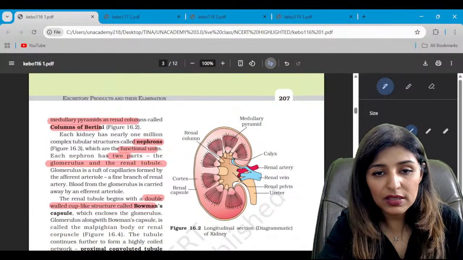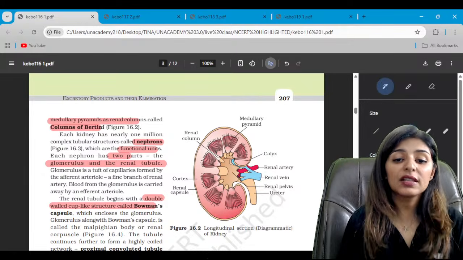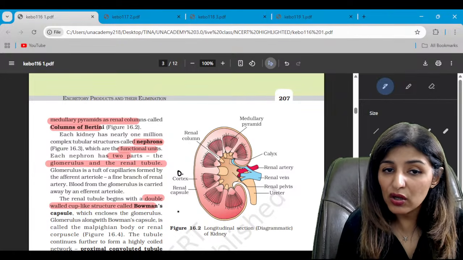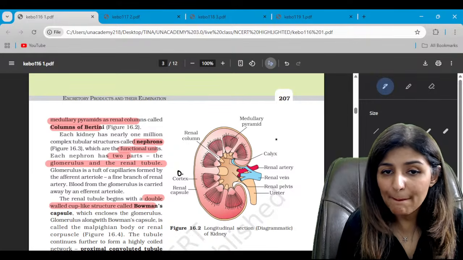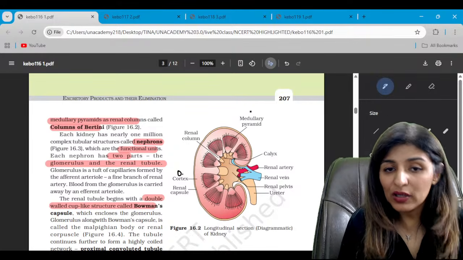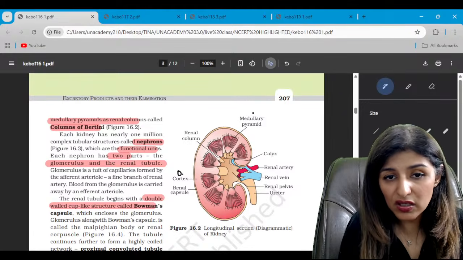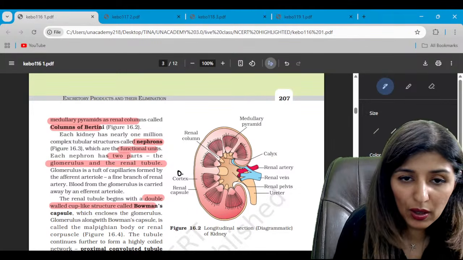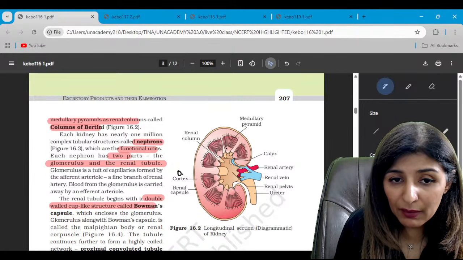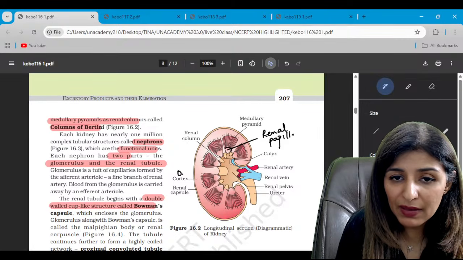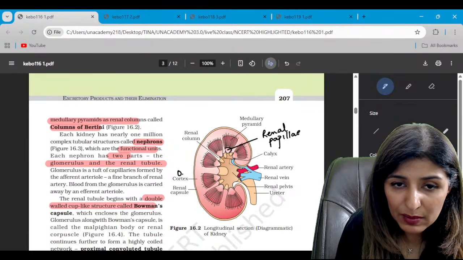Right? Now see the detailed structure, the longitudinal section of the kidney. Already told you, the outer structure is known as cortex, the inner structure is known as medulla. Now the medulla is divided into medullary pyramids. These triangular structures are known as medullary pyramids. Clear? Now ahead of the medullary pyramids, we have these renal papillae also. And from these pyramids or papillae arise these small ducts.